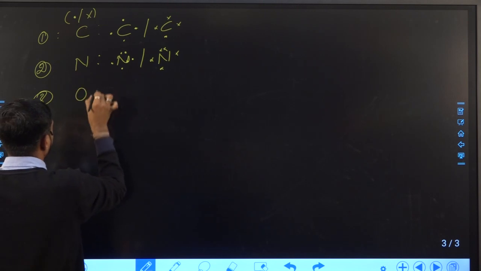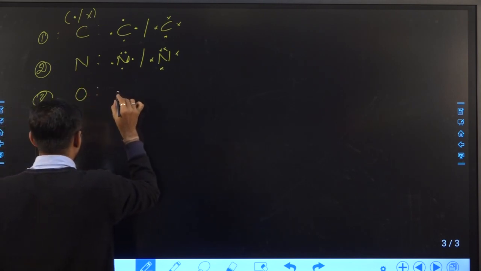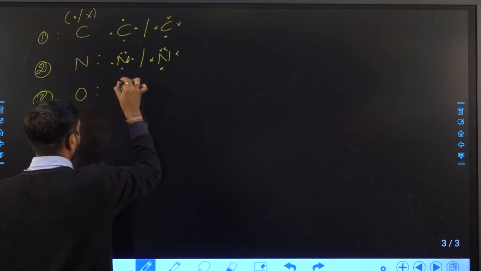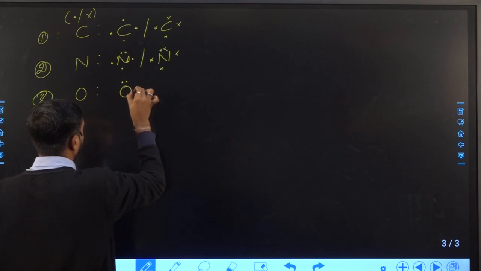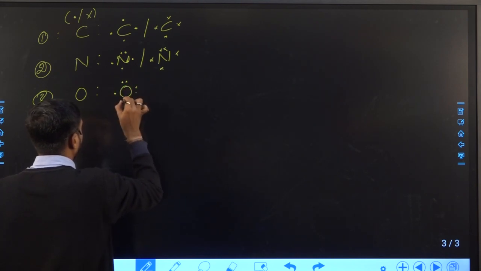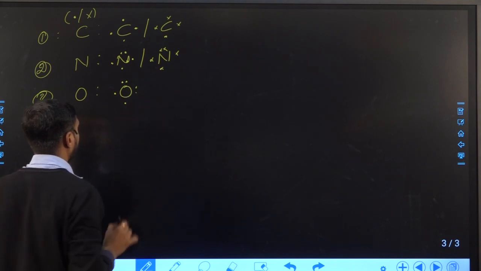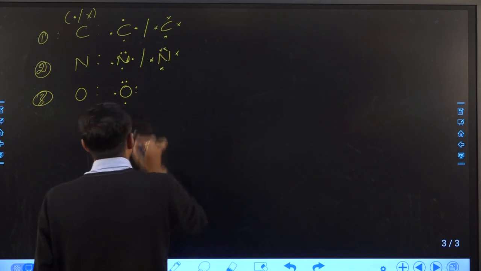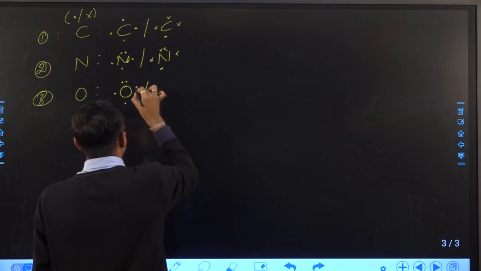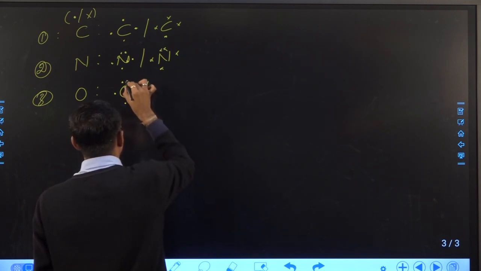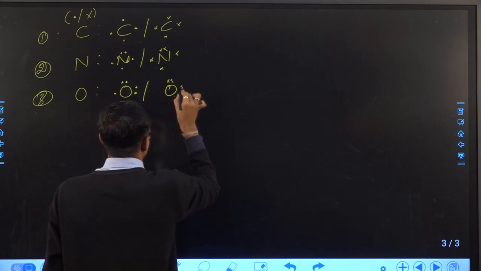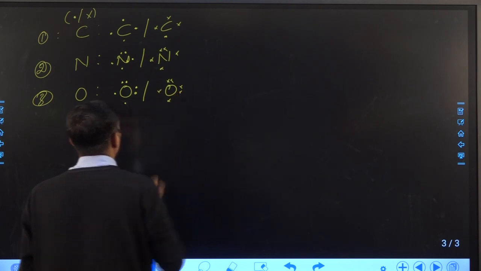Similarly, oxygen has 6 valence electrons. To complete its octet, oxygen requires 2 electrons. So here I kept 2 electrons single, because after accepting 2 electrons, oxygen will complete its octet, and the remaining electrons are kept in pairs, right?